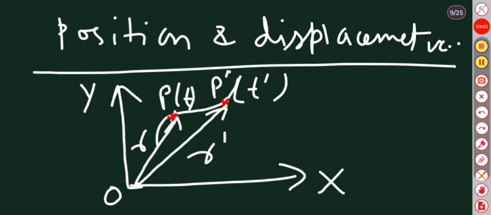An arrow is marked at the head of each line. They are represented by r for OP and r dash for OP dash.